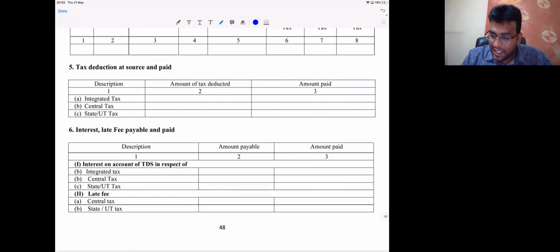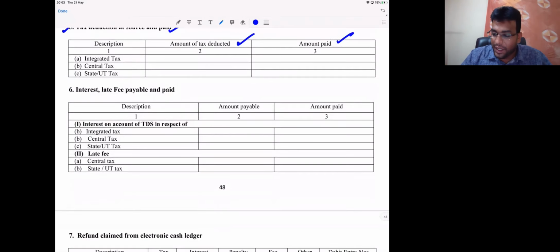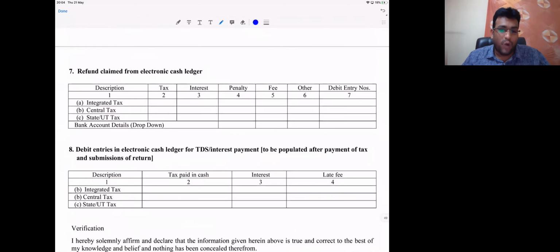Next point one. Tax, TDS, whatever you have done and whatever you have paid. What is the tax deducted? What is paid? Are we getting clarity? Next. Interest, late fees, penalty, if any comes. We will talk about interest, late fees, penalty very, very soon. Clear? Next. Refund claimed from what?